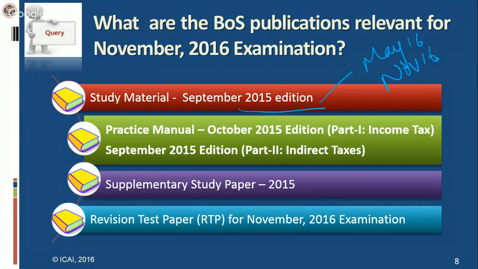That is the October 2015 edition for Part 1 Income Tax, and the September 2015 edition for Part 2 Indirect Taxes. There is a difference: in case of the practice manual, the September 15 edition is there for Part 2 and the October 15 edition is there for Part 1. In case of the study material, it is the same edition, that is the September 2015 edition.